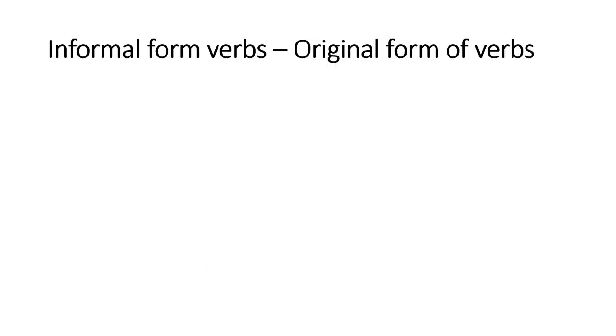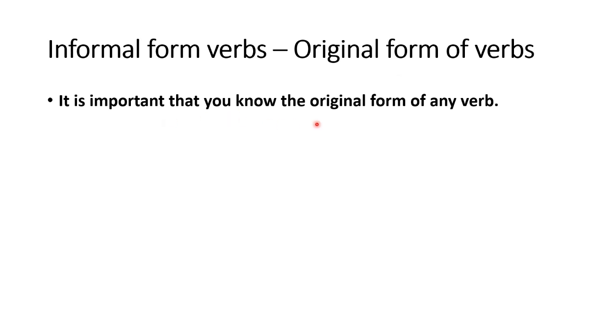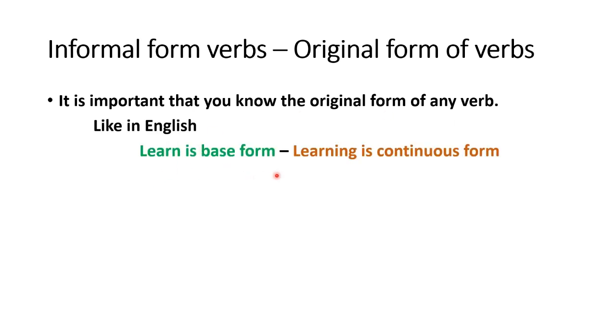Now let us talk more about informal form of verbs. These are actually the original form of verbs. It is very important that you know the original form of verbs. Let me explain this with an example. Like in English, learn is the base form and learning is the continuous form.